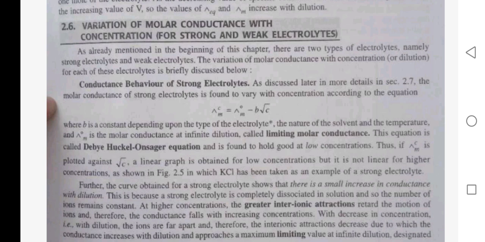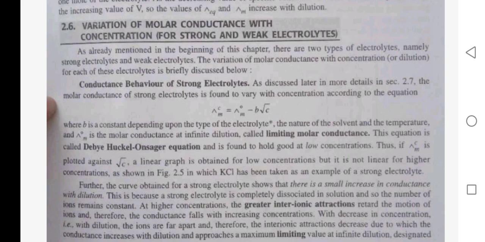This is because a strong electrolyte is completely dissociated in solution, and so the number of ions remains constant. At higher concentration, the greater interionic attraction will retard the motion of ions. Therefore, the conductance falls with increased concentration.